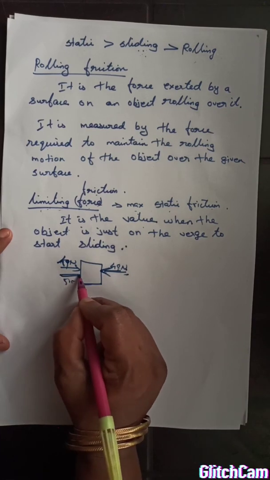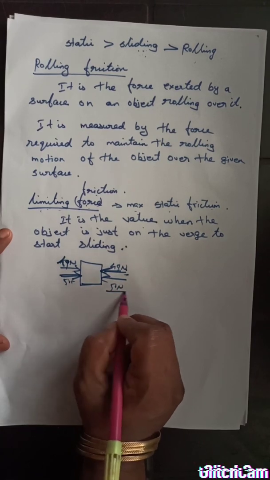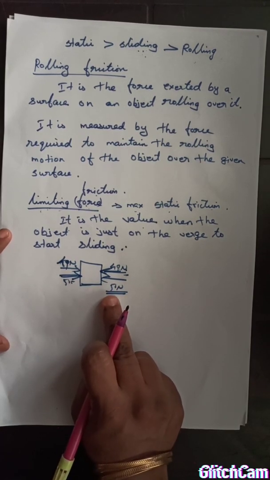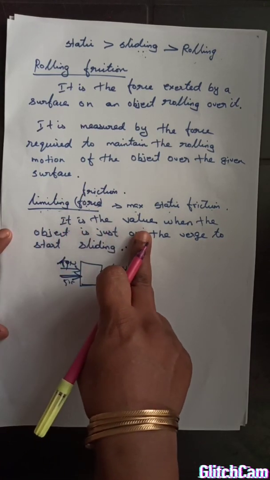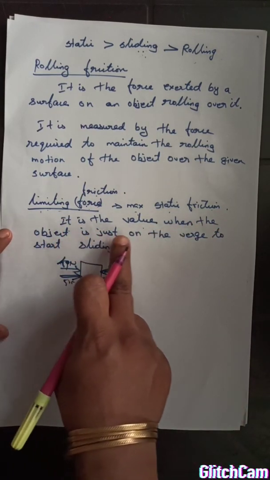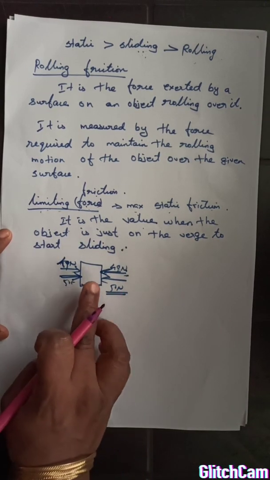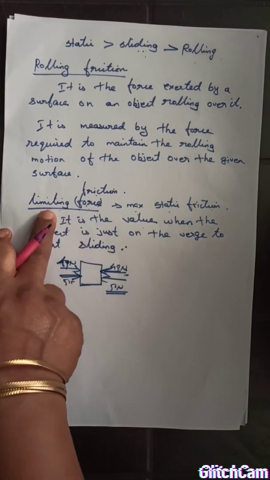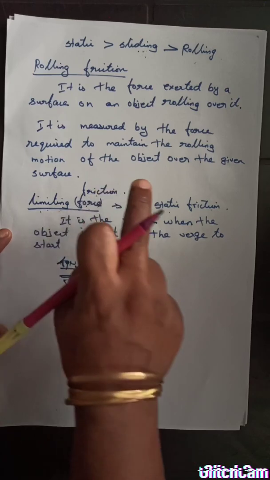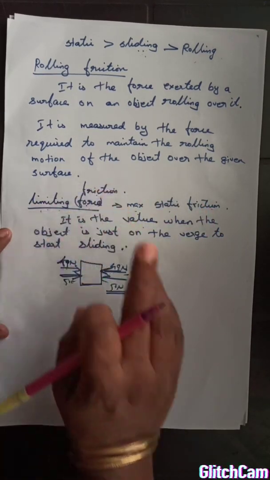So if you apply 15 Newton, it starts moving. So that 15 Newton is called the maximum value of static friction. The limiting friction is the value when the object is just on the verge of starting to slide. After 15 Newton, the object starts moving. That force is called the limiting frictional force, or the maximum value of static friction, called limiting friction.